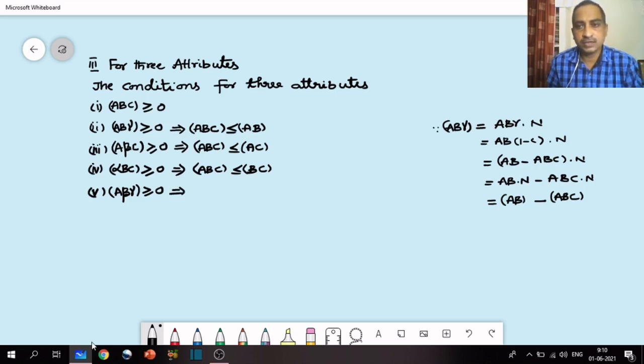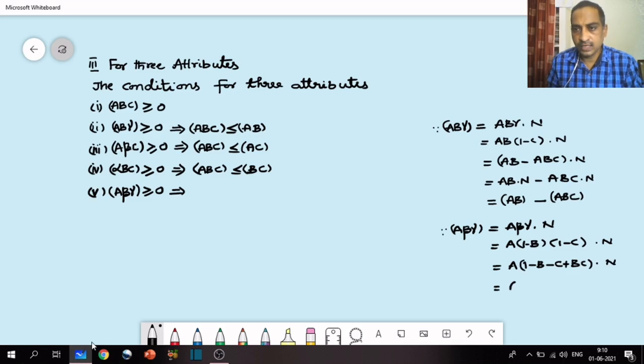So you have to write A beta gamma equals A beta gamma dot n. We can write instead of beta is 1 minus B, gamma is 1 minus C dot n. So just rewrite 1 minus B minus C plus BC dot n.